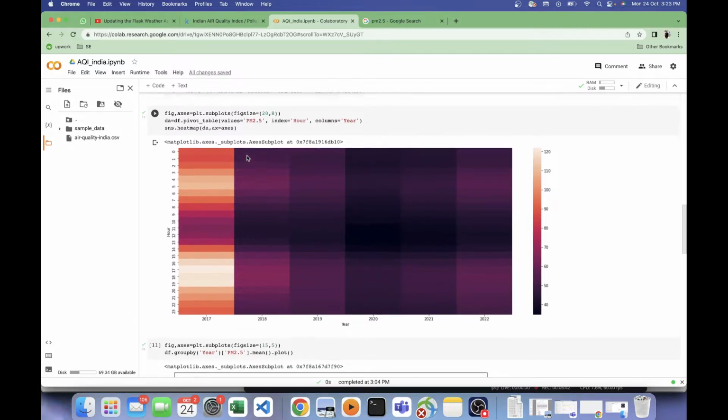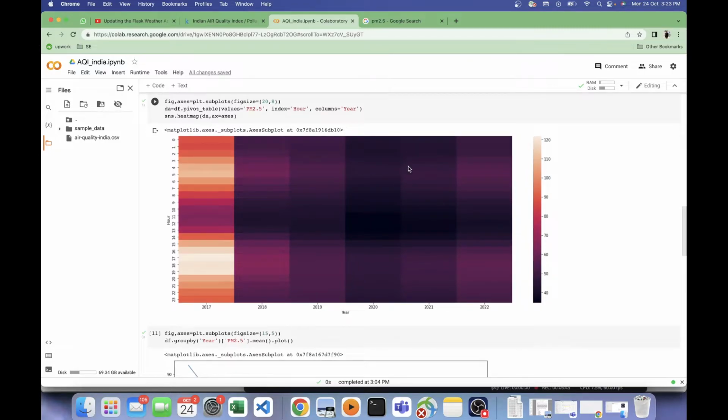Okay, but here we can see that in 2017 for those 2 months the quality of air is really bad. In 2020 we have the best quality here, and it makes sense because in 2020 we had COVID and there was an entire shutdown. Because of that shutdown, factories were closed, offices were closed, people were not on the roads, and hence in these 2 years we are seeing the quality to be nice. Then again we are seeing the quality to go bad by 2022.